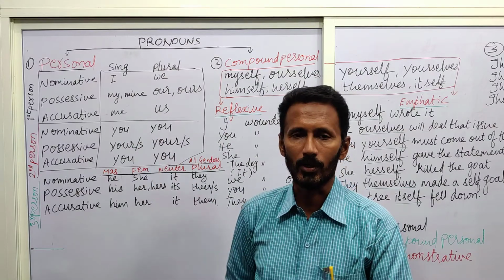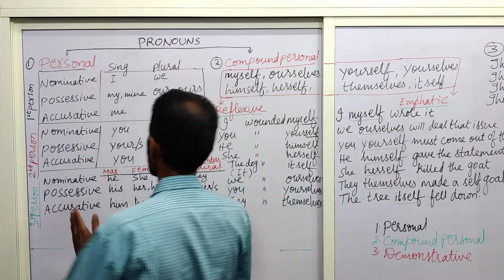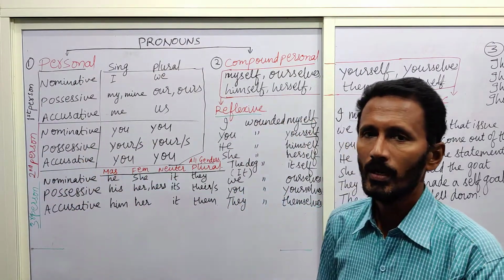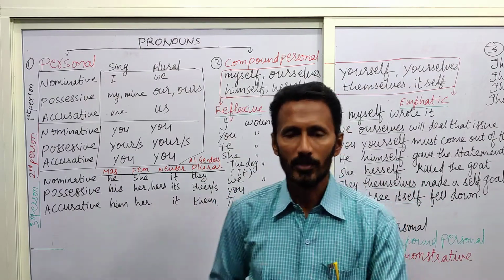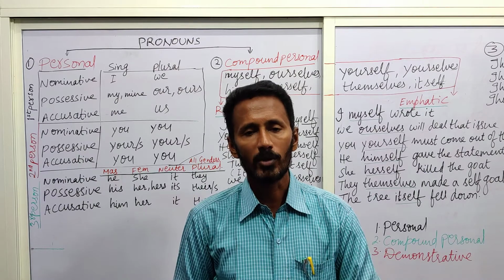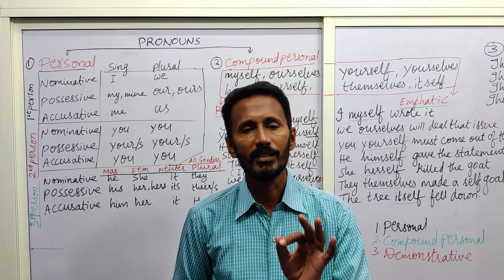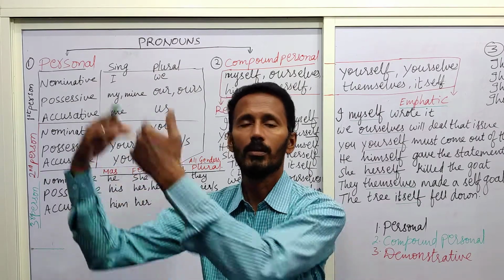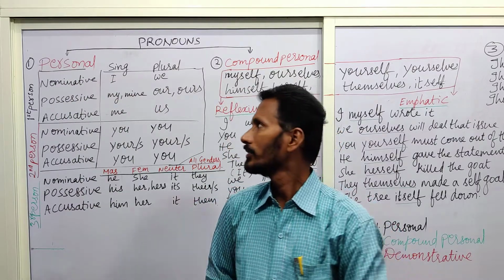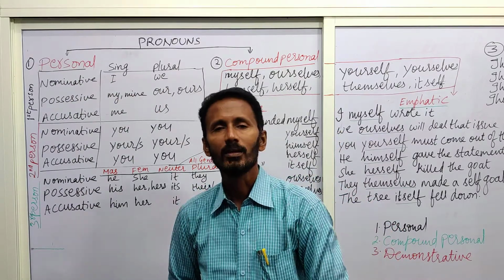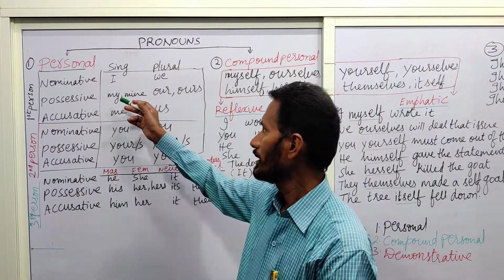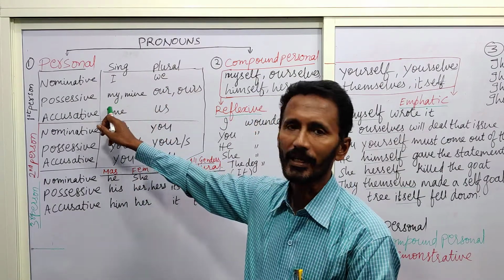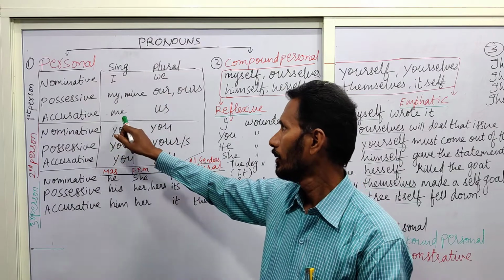Now coming to personal pronoun. Let us just forget about these things which are written on the left hand side. In this personal pronoun, first of all, let us know what a personal pronoun is. It is addressed to persons. It is addressed to first person, second person, third person. So they are called personal pronouns. In this, the first one is I, or let us collectively learn I, we, my, mine, our, ours, me, us.